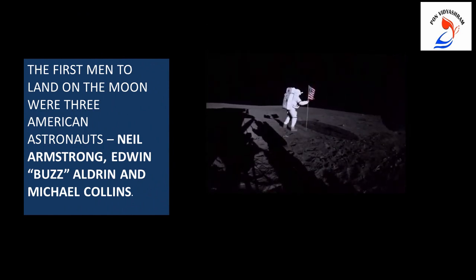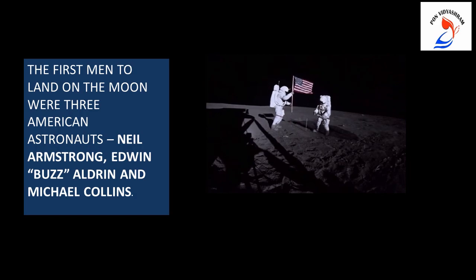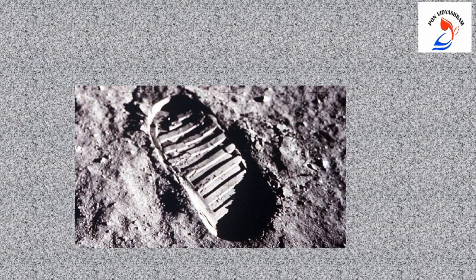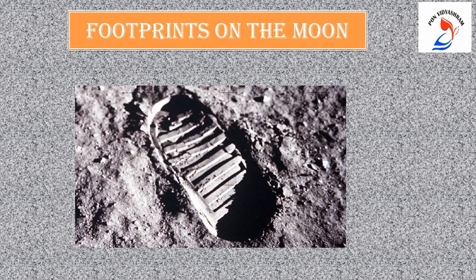The first men to land on the moon were 3 American astronauts, Neil Armstrong, Edwin Buzz Aldrin and Michael Collins. Now children, can you tell me what this picture is about? Yes, the picture is the footprint on the moon. This is a picture which shows the footprint on the moon.